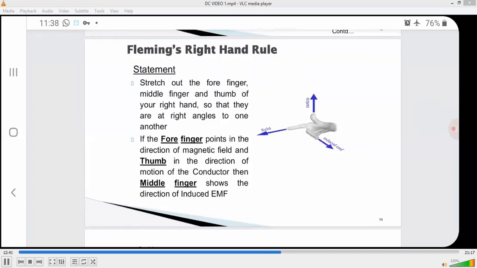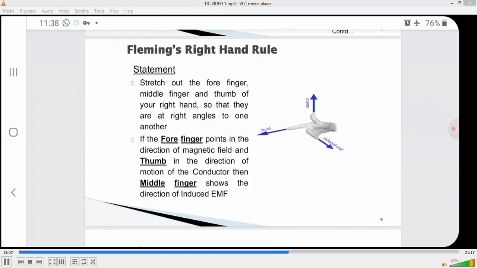This rule is mainly used to find the direction of the induced EMF in a conductor placed in a magnetic field. When we put a conductor in a magnetic field, with this rule we know the direction of the induced EMF.